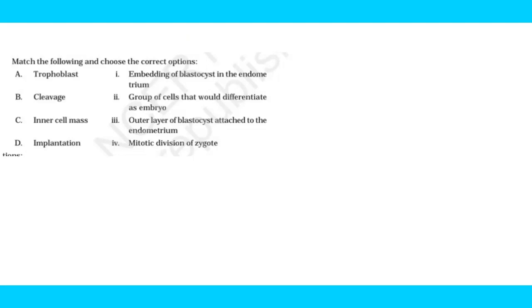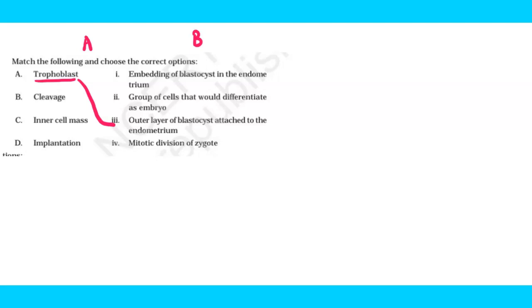This question is a very good question and important too. In this question, they are asking you the functions of each part of the embryo, and you must learn this, right? This is important. First is trophoblast. Trophoblast is the outermost layer of the blastocyst. This we have already studied in human reproduction. Among all the options that are given, suppose we consider this as column B and this as column A. For trophoblast, if you go on reading options 1 to 4 from column B, you will find that it is the outermost layer of the blastocyst or blastula, right?